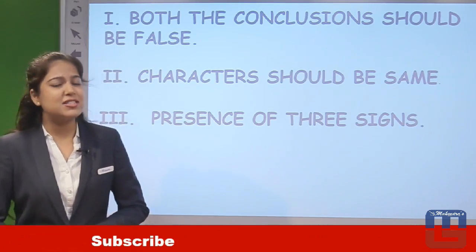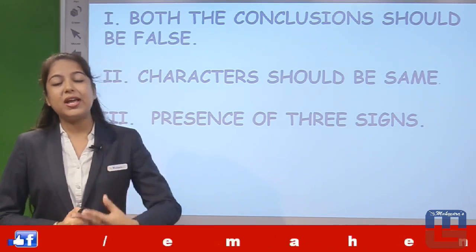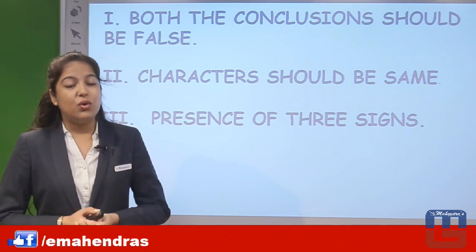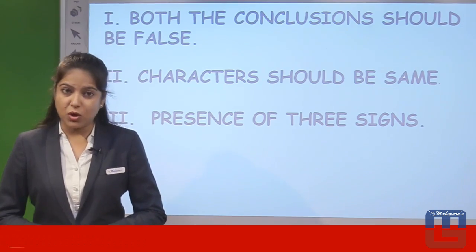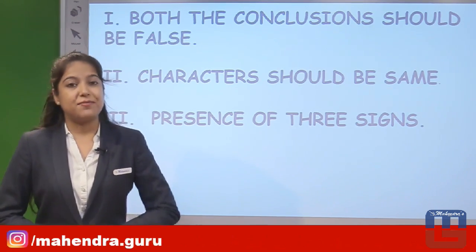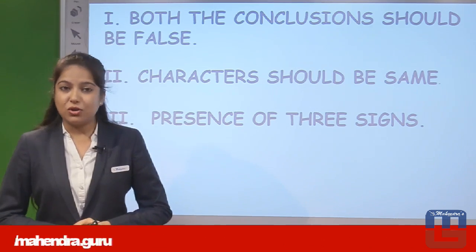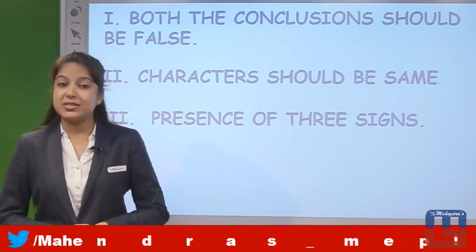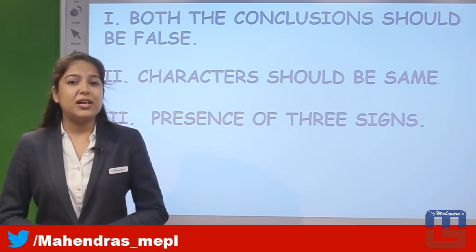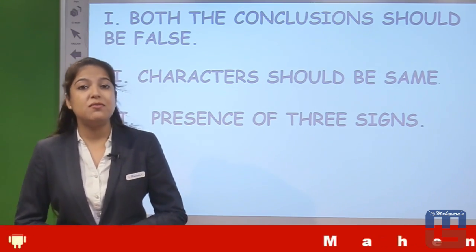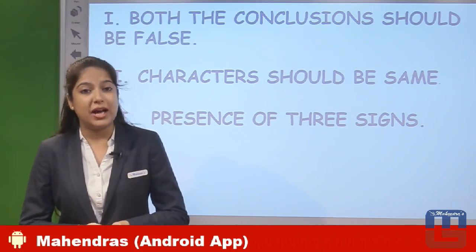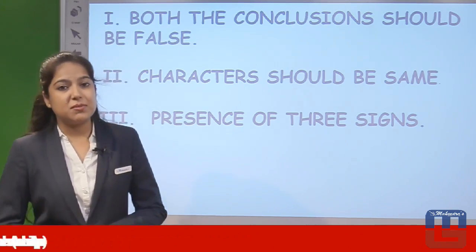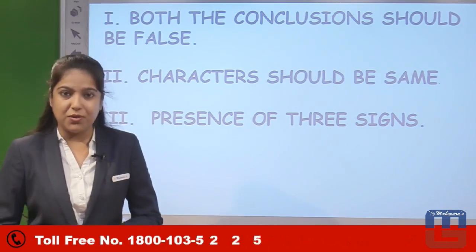As you can see on the screen, the three conditions are mentioned. First condition shows both the conclusions should be false. If both the conclusions are not false, both the conclusions are not wrong, then definitely we would not be going to the option either or. So first of all we demand both the conclusions should be false.